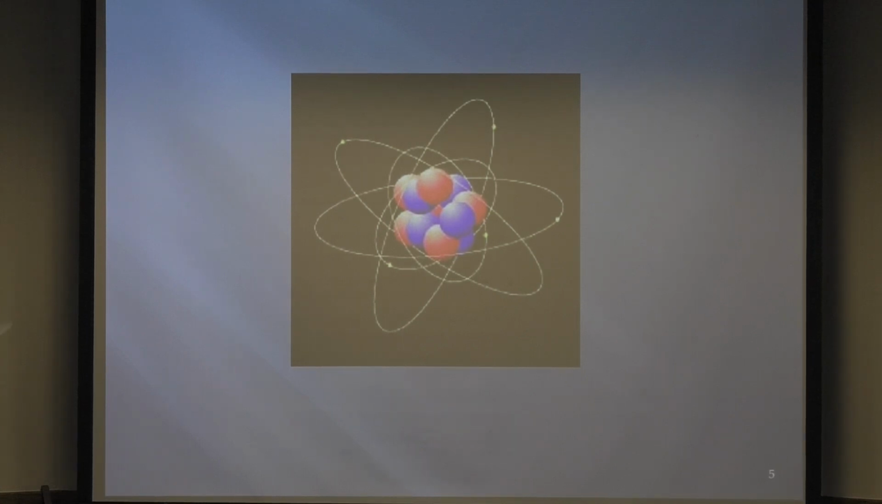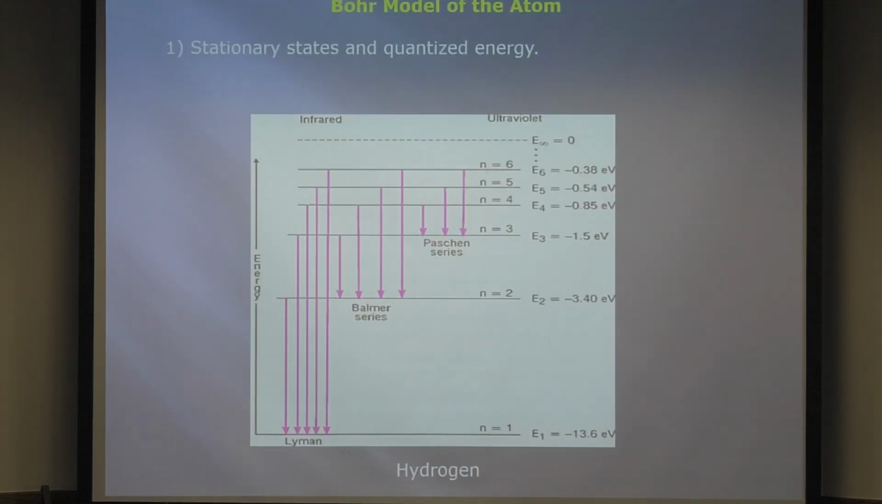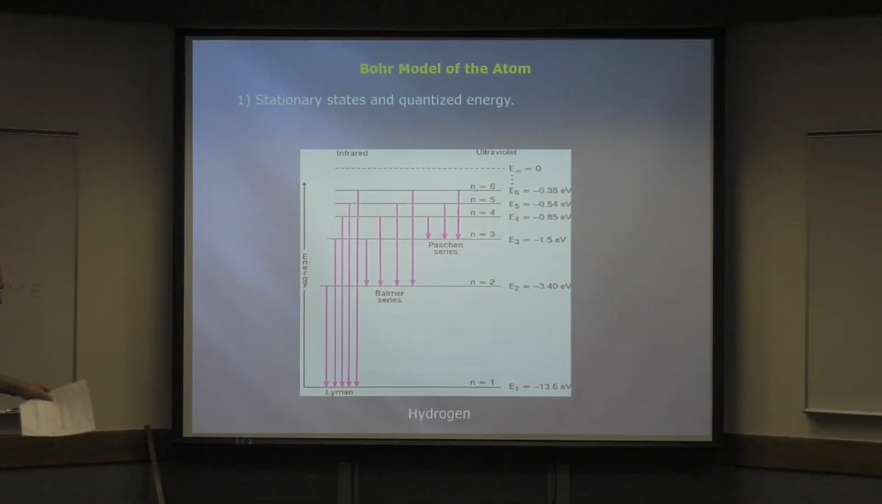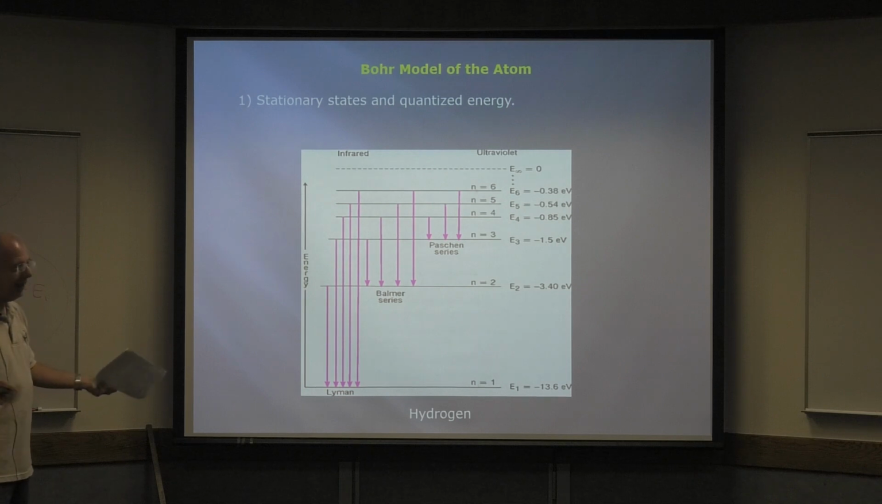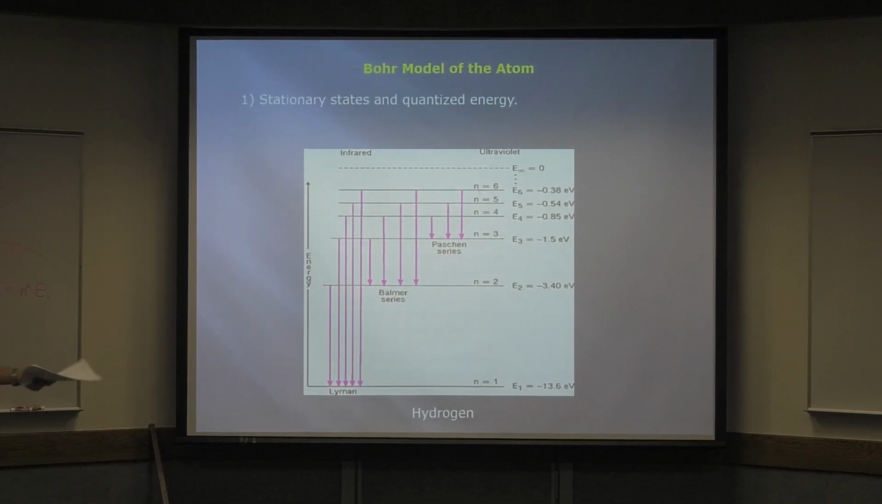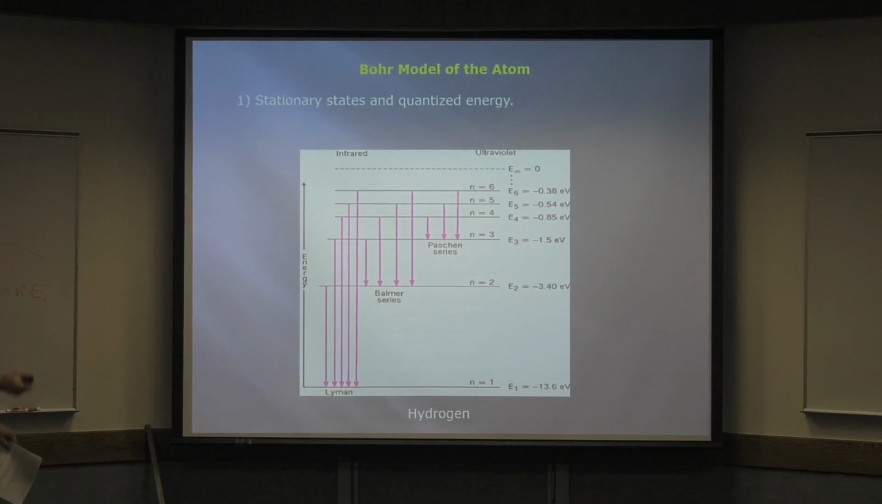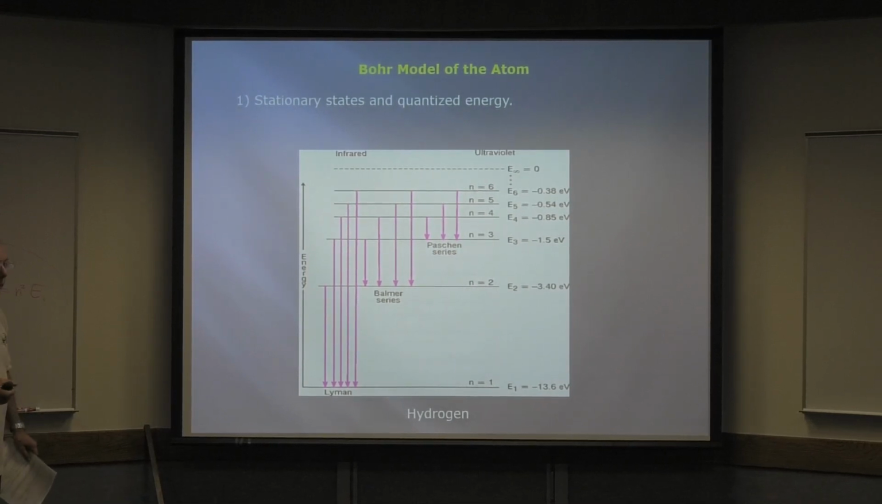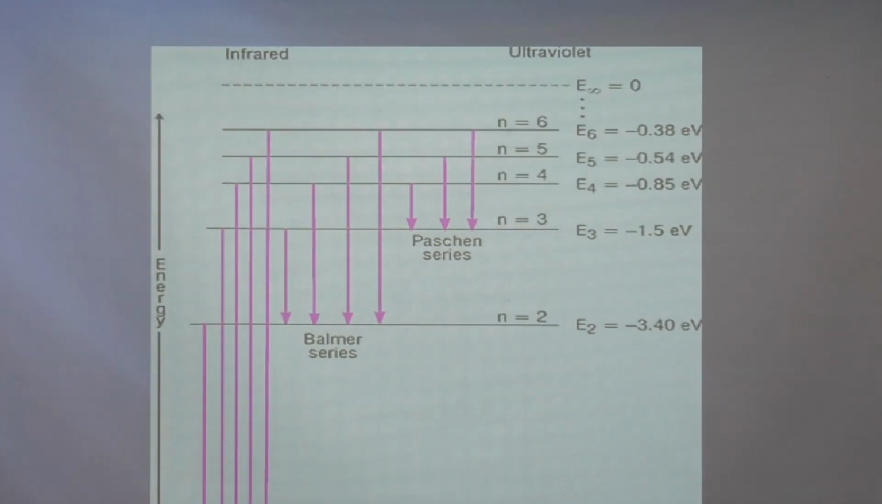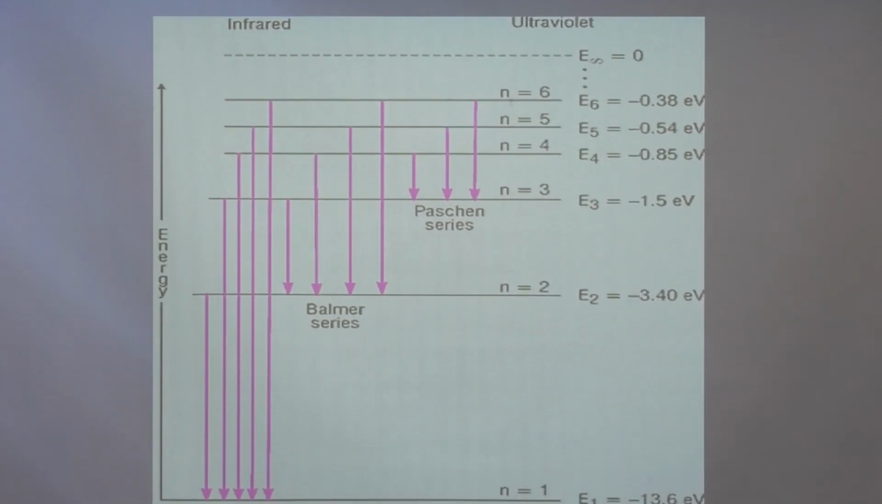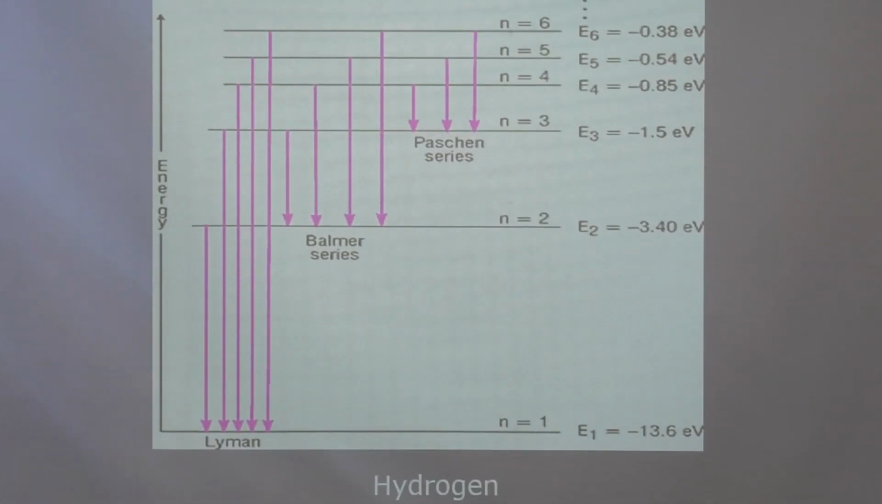So that's why Niels Bohr came up with his model of an atom. All right, so let's just go through his model. Okay, number one, Bohr said, look, atoms are stable, right? So the electrons don't crash into the nucleus. So therefore, there have to be stationary states. And these stationary states have to have certain energies. So you talk about quantized energy.